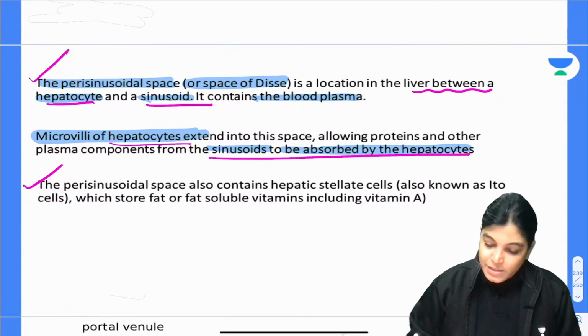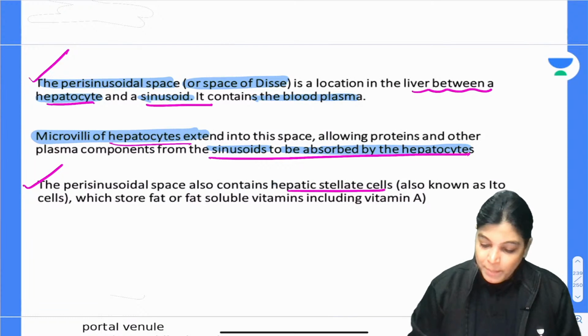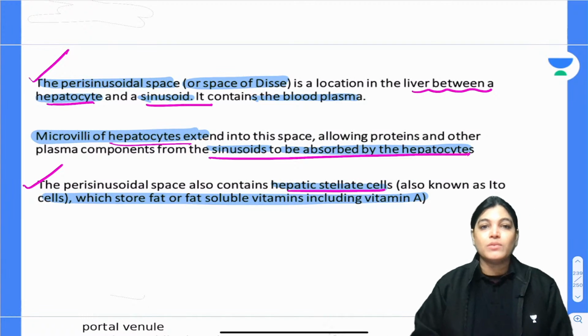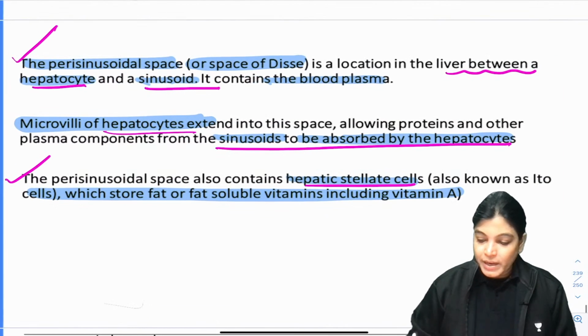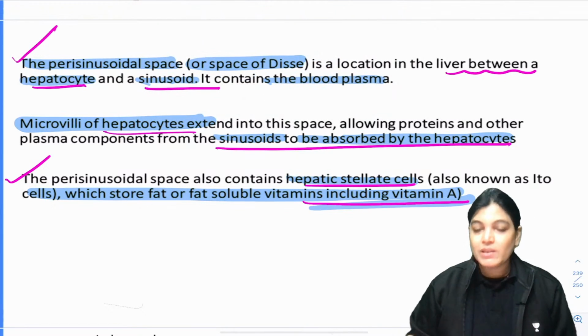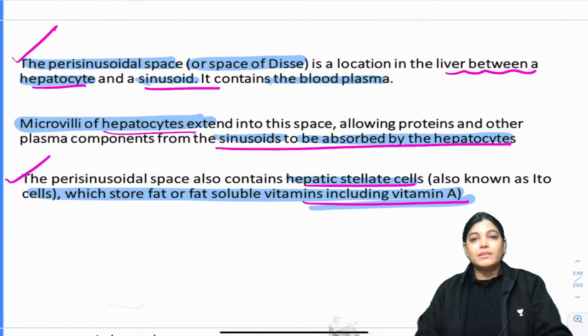The perisinusoidal space also contains hepatic stellate cells. The other name of hepatic stellate cell is Ito cell, which stores fat soluble vitamin. To be more specific, it is storing vitamin A. Fat soluble vitamin is vitamin A. So is the concept clear?